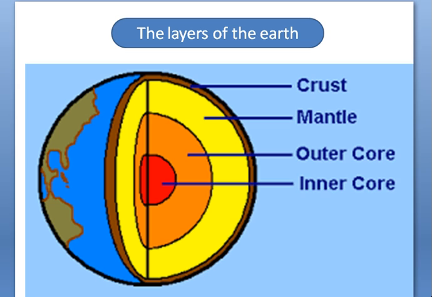Core is at the center of the Earth. It is very hot, full of metals and minerals. The core has two layers. The outer core is liquid molten material. The inner core is solid. Between the core and the crust is mantle. It is made up of hot and sometimes soft rocks. So this is the way our Earth is made up.